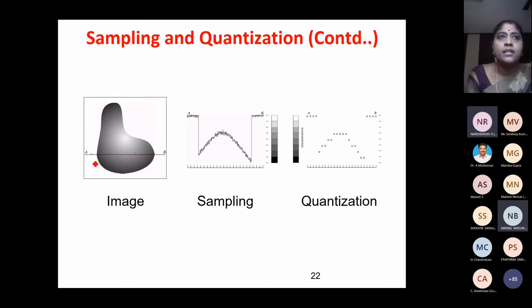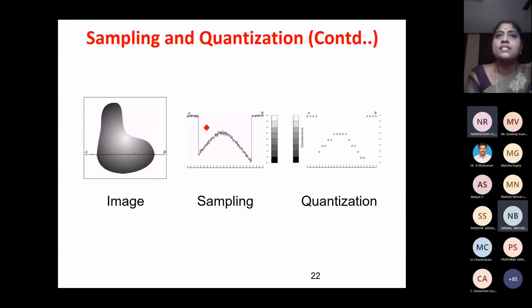So I am taking samples. I have to find out what the gray value of each sample is. So here it is white. Now it is turning into dark color, somewhat light color, dark color. Once again, it is going into white. So this I am going to plot. So this is a high value. 1 means white, 0 means black, and these are the different shades of gray. These are the samples I have taken.